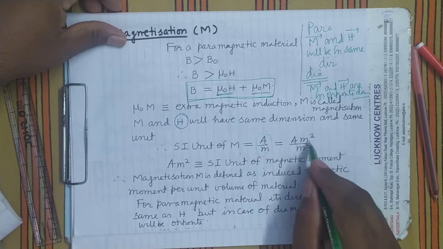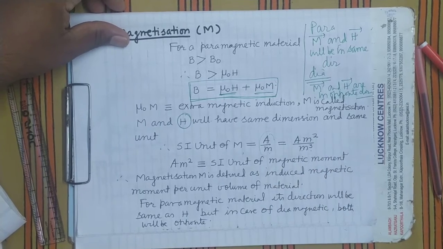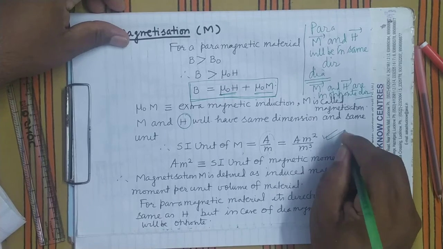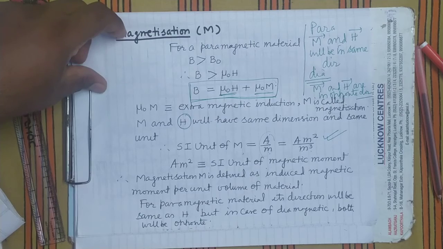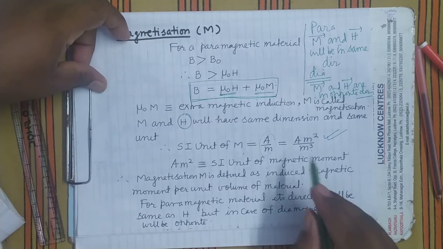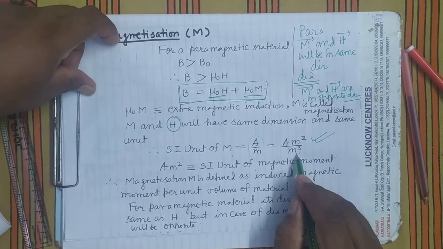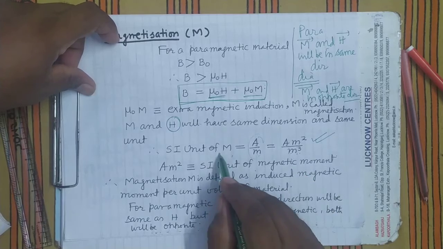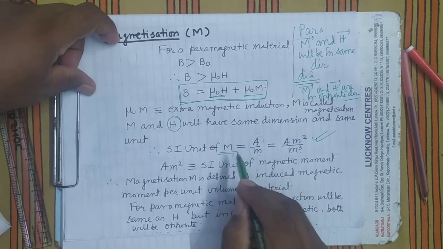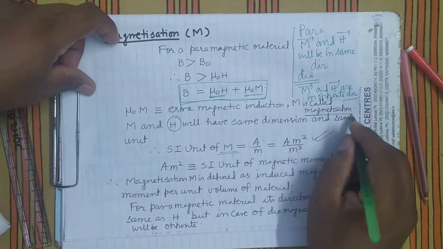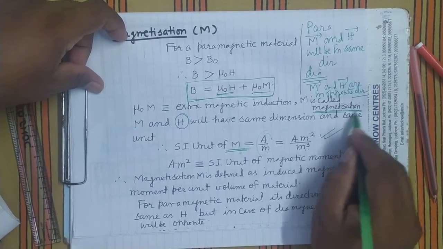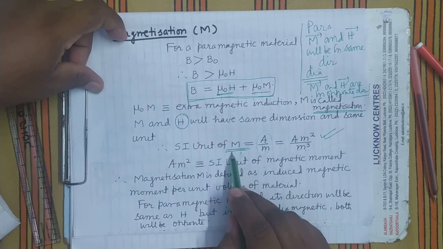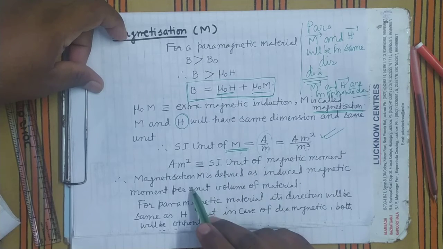When it is cancelled, what will you get? Ampere per meter. Now ampere meter square is the unit of what? It is the unit of magnetic moment, and meter cube is the unit of volume. So we can define this M, which we call the magnetization.